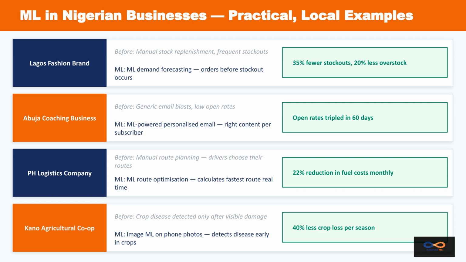ML is solving practical problems for businesses. Examples include reducing stockouts for a Lagos fashion brand, tripling email open rates for an Abuja coach, cutting fuel costs for a logistics company, and early crop disease detection for Kano farmers.